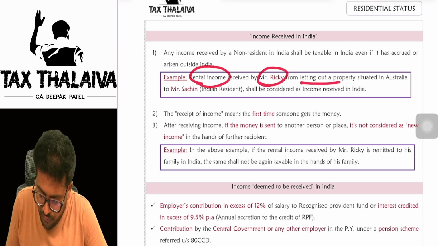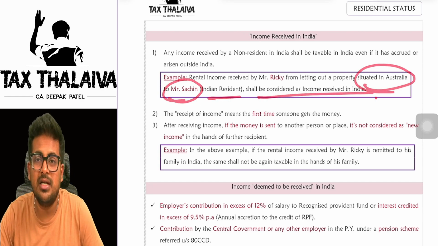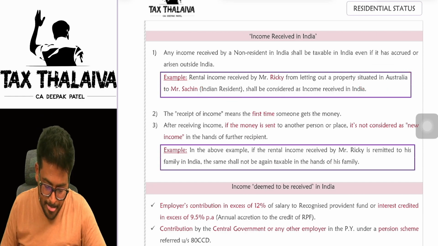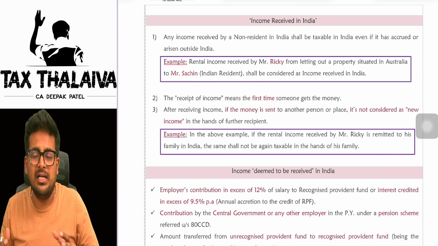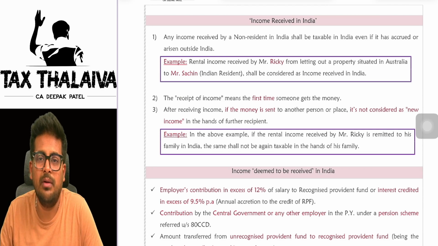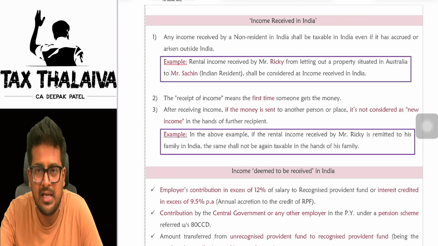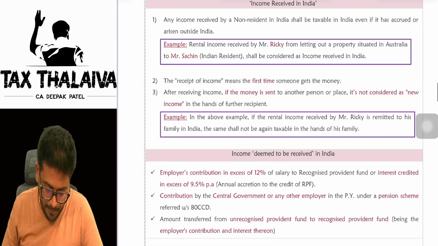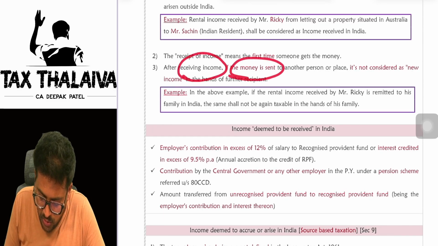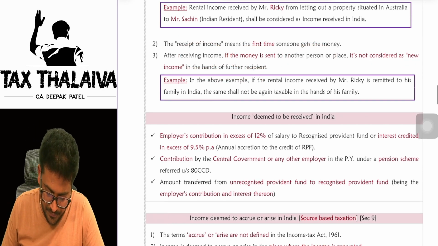Rental income received by Mr. Ricky from letting out a property situated in Australia to Mr. Sachin, an Indian resident, shall be considered as income received in India. Receipt of income means the first-time receipt only, not the further ones. Let's say Ricky Ponting received this rental income from Sachin and he gave it to one of his friends, casually, or let's say he gave it as a loan. That again will not be treated as income in that recipient's hand. After receiving income, if the money is sent to another person or place, it is not considered new income in the hands of the further recipient.